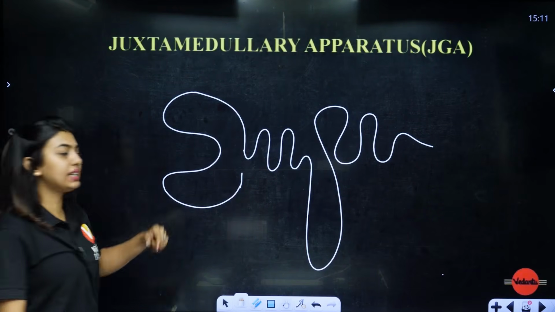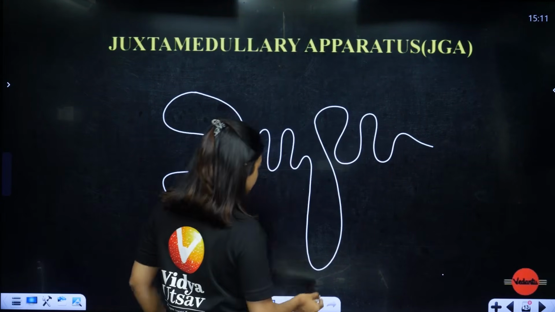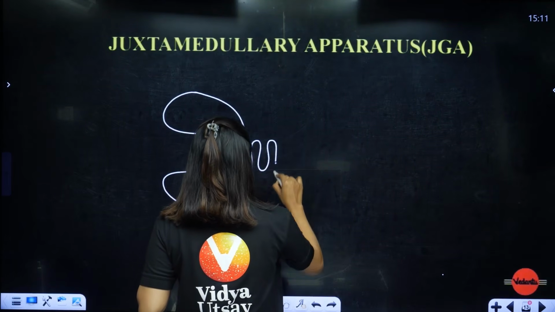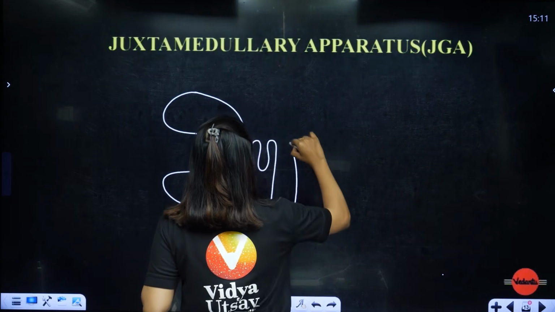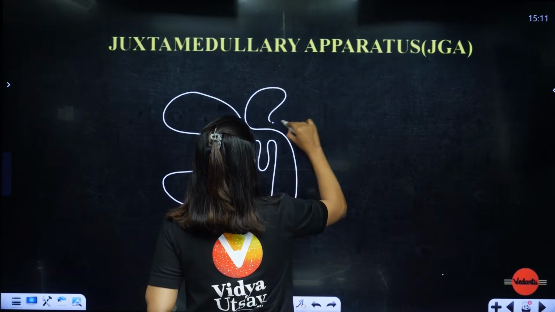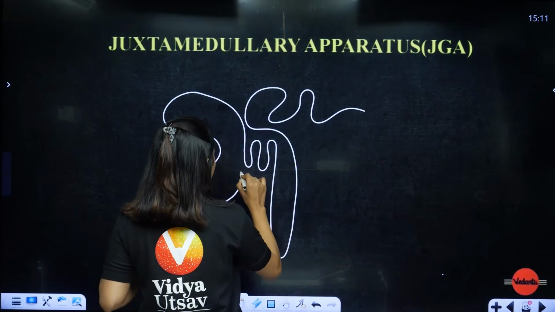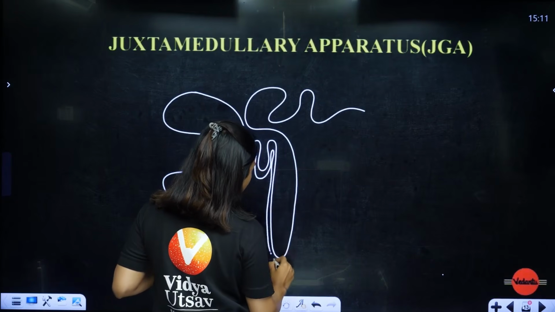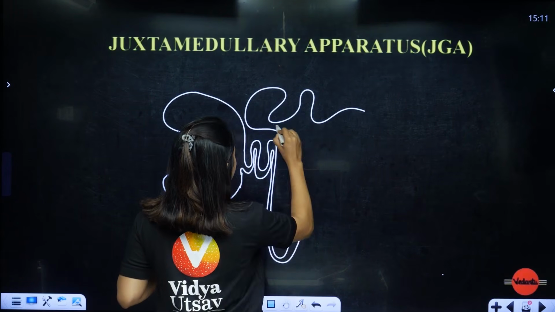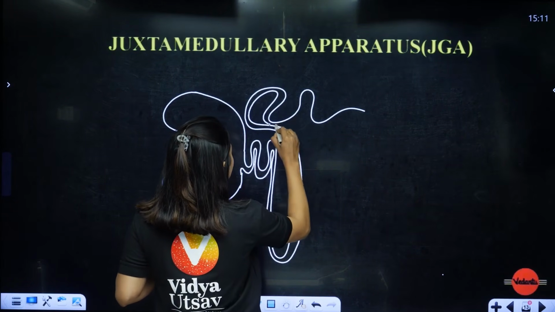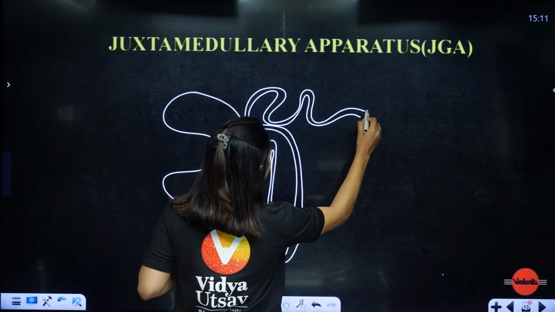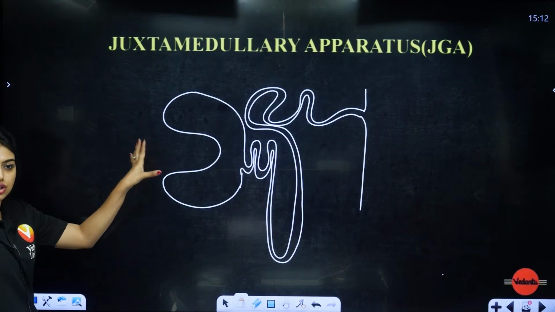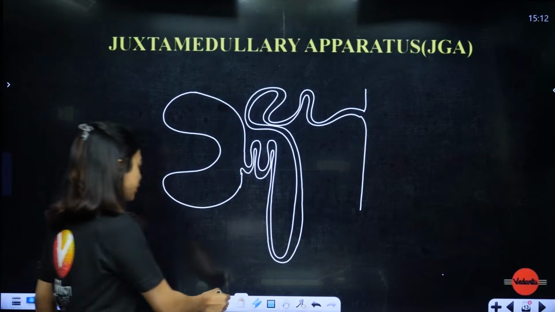Now, the DCT, students, understand this, it will come actually very close to the glomerulus. The loop of Henle will be there, highly convoluted, so it will come very close to the glomerulus. We cannot draw that much because it will get too constrained and you will not understand. But understand that these will be very close, and what they are going to help with is in understanding the filtrate concentration. So, this is your juxtaglomerular apparatus. Don't worry, you will understand.